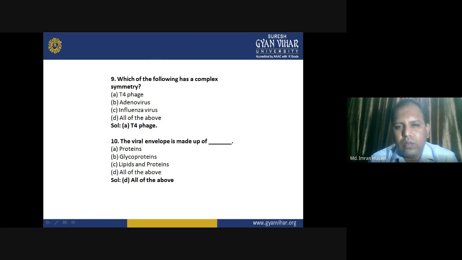The viral genome is made up of dash: A, proteins; B, glycoproteins; C, lipids and proteins; or D, all the above. The correct answer is all the above.